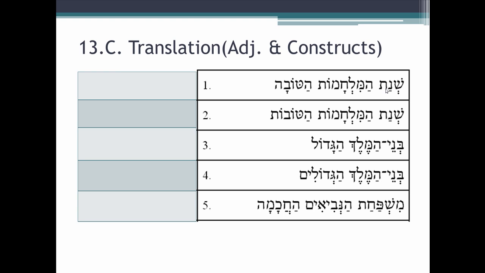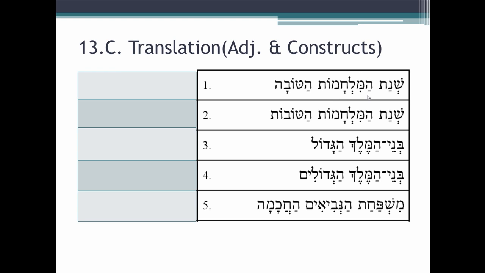So we have noun and construct, and even if you didn't know that, and you should, if you knew this was a noun and then you ran into another noun right next to it, you should be thinking automatically construct chain, construct relationship. But we have here a feminine singular noun in the construct, and here we have hamilchamot. Here we have a feminine plural noun. We know that from the ot ending, and it's definite because of the definite article. Now look at the construct chain. How would we translate just the construct chain? Well, it would be the year of the battles.